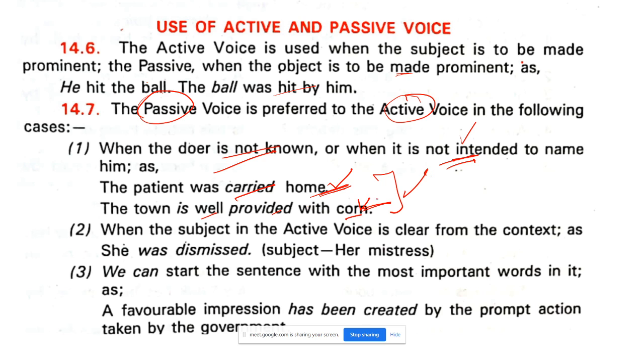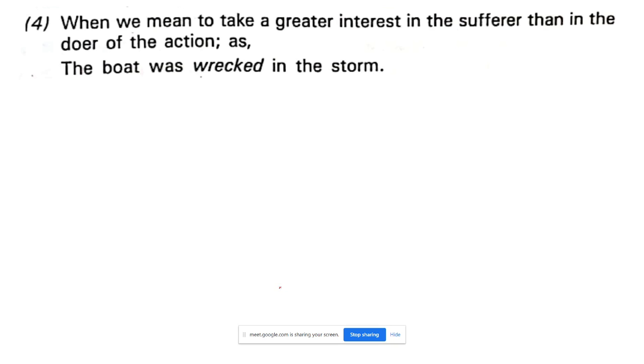When the subject of the active is clear from the context, meaning from the sentence you will understand what the context is, what is the connectivity of it with something else. As: she was dismissed. Subject, her mistress. Okay. We can start the sentence with the most important words, as in: a favorable impression has been created by the prompt action taken by the government. Now, as and when we do the examples, you will know better.